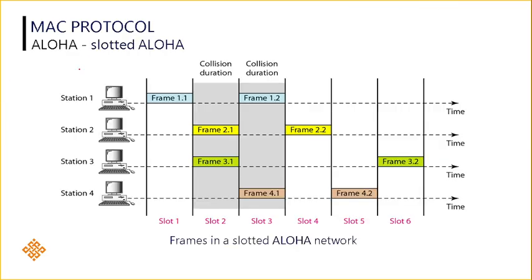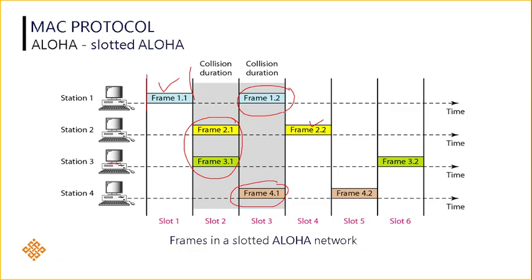So here is the same example. You can see here the slots are there. In the first slot, only station 1 has sent the first frame. Station 2 and station 3 both have sent a frame in the second slot. Similarly, station 1 and station 4 have sent the first frame in slot 3. Like that, frame 2 of station 2 is sent at slot 4. So if you see here, in total 8 frames are sent overall by 4 stations.